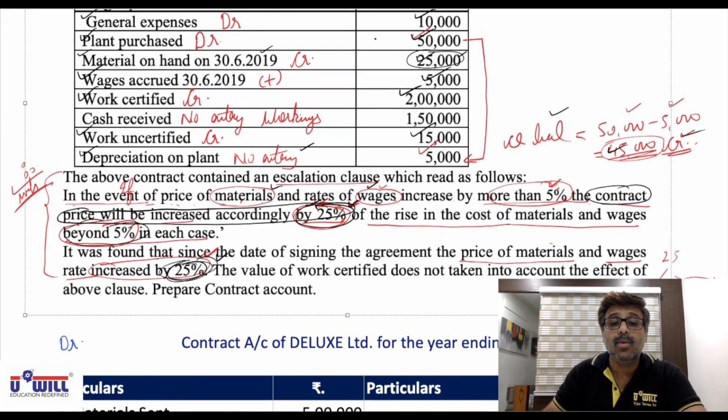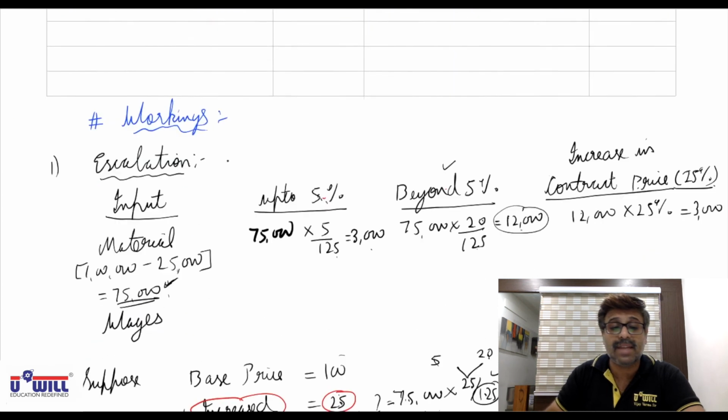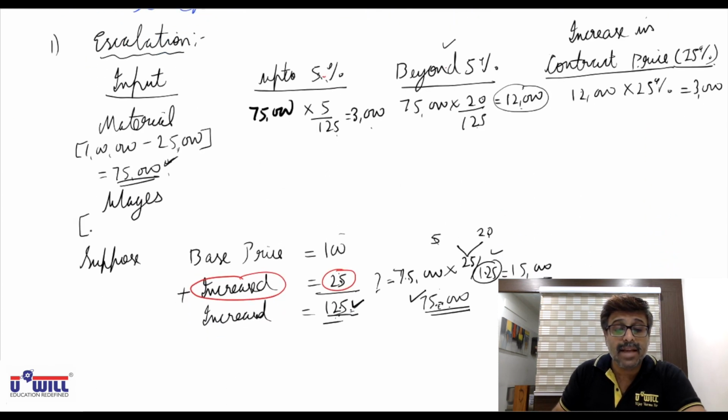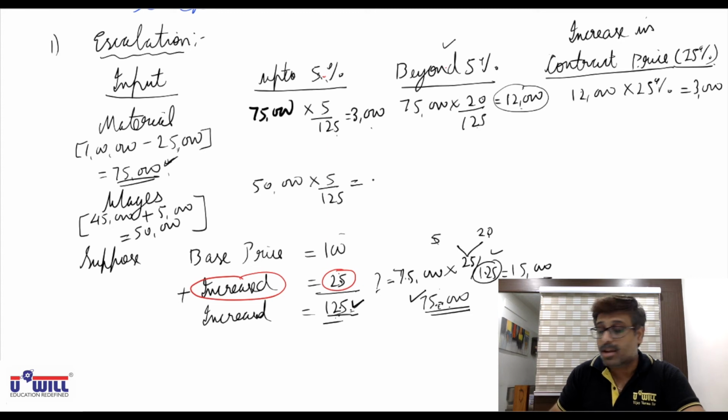See here, wages are 45,000 plus 5,000, 50,000. Like materials, where we did 1 lakh minus 25,000, in case of wages it is outstanding, so we have to add it. So total wages expense for the business is 50,000. In this 50,000, what will be the increase up to 5%? 50,000 into 5 by 125, up to 5% increase is 2,000.